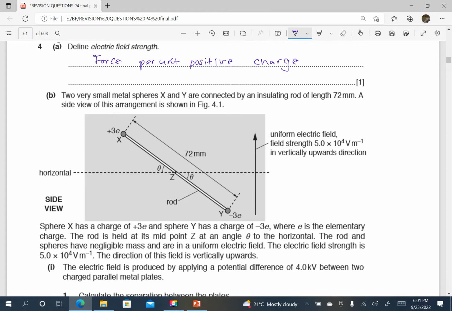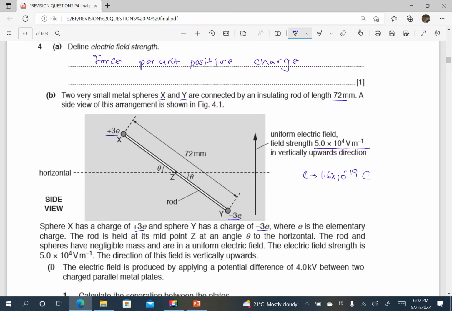Part B: two very small metal spheres X and Y are connected by an insulating rod of length 72 millimeters. A side view of this arrangement is shown in the diagram on your screen. There is a uniform electric field which is upwards. The charge here is negative 3e and the charge here is 3e. We know that e is the elementary charge, which is 1.6 times 10 power negative 19 coulombs. Sphere X has a charge of negative 3e, sphere Y has a charge of 3e, where e is the elementary charge.